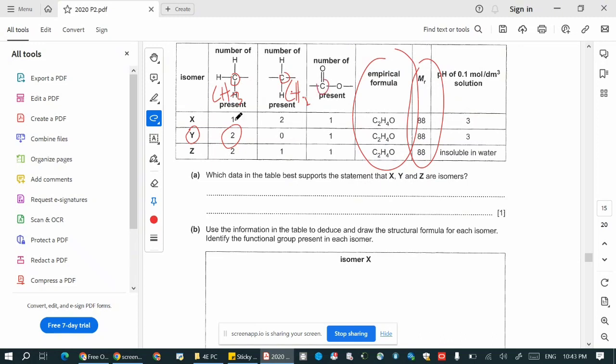So total 1, 2, 1, which is 4 carbon atoms. But for Y, there are only 3, and for Z it is 4. So some information is missing. It doesn't mean the structure must contain exactly 1-2-1 or 2-0-1, because for Y, one of the carbon atoms is not given in this table.